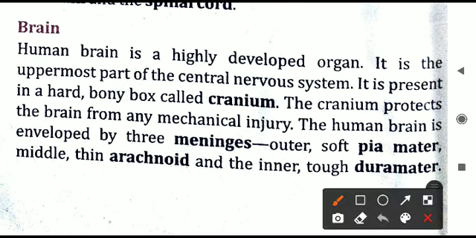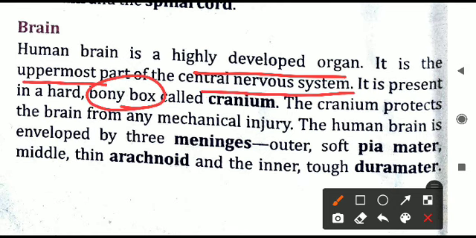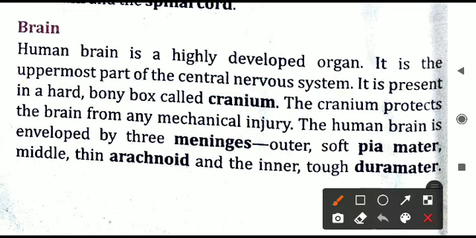So first of all, we look at the structure of the brain. The human brain is a highly developed organ and it is the uppermost part of the central nervous system. It is present in a hard bony box called the cranium, also referred to as the skull. So that is the bony structure. This cranium is giving protection to the brain.